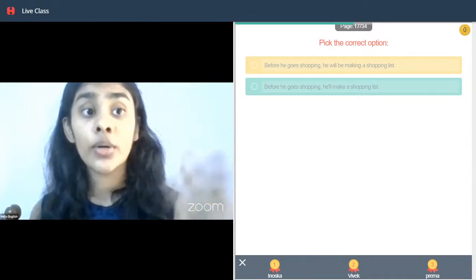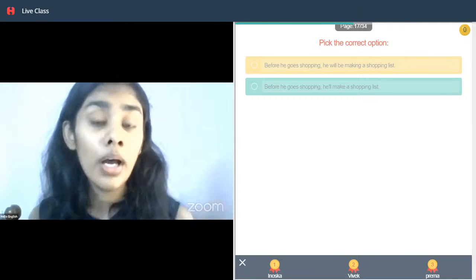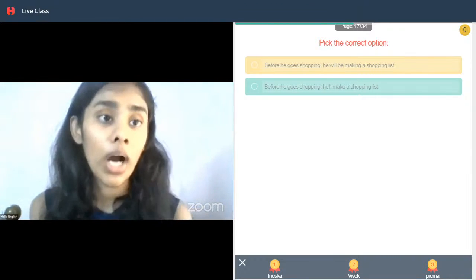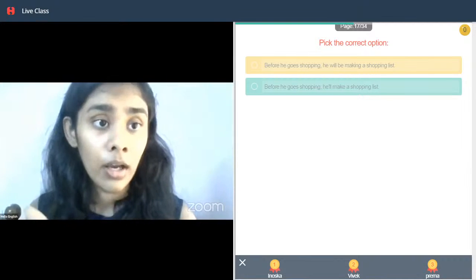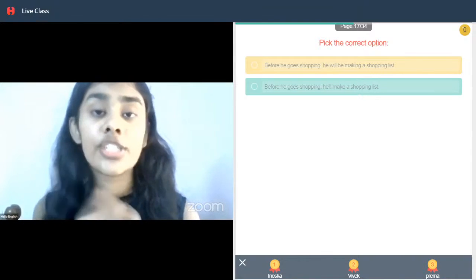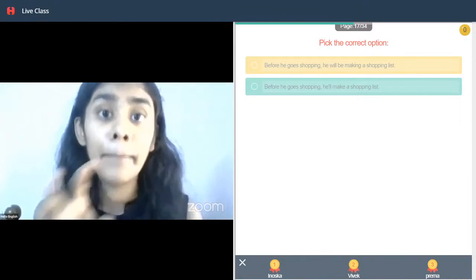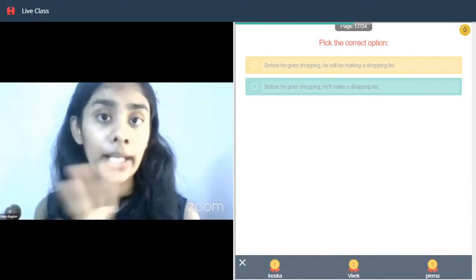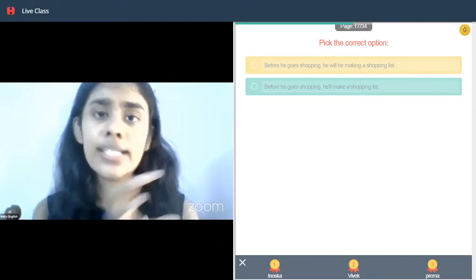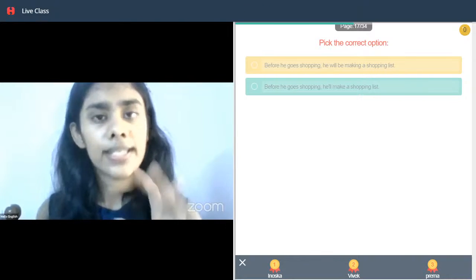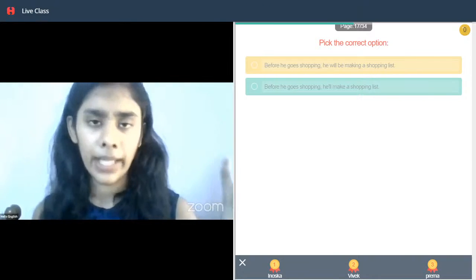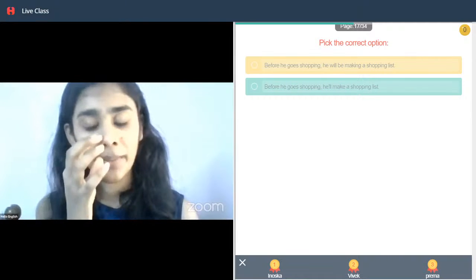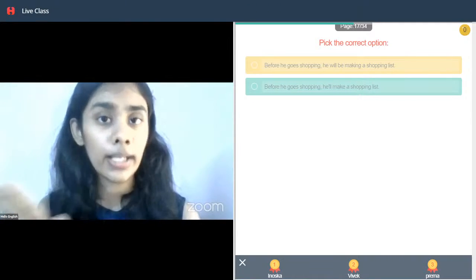Whereas in the first case it means वह shopping जाने से पहले वह एक list बना रहा होगा. So will be making. So here we simply have to use the words will make and not will be making, which is incorrect. It should not be in the continuous form. It is simple future, that is he will make a shopping list. यानी कि वह बनाएगा, नहीं वह बना नहीं रहा होगा. I mean, you understood, right? It's not in the continuous form.